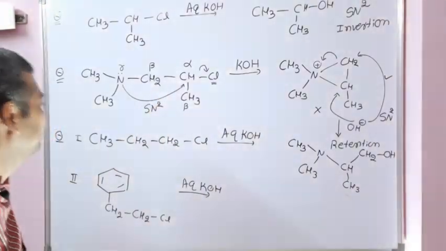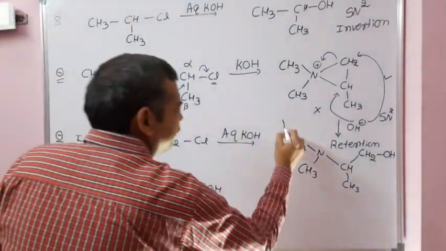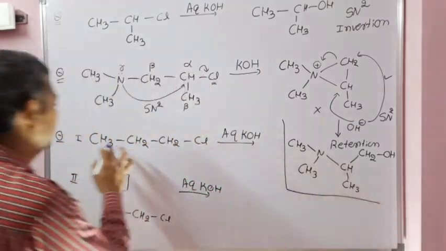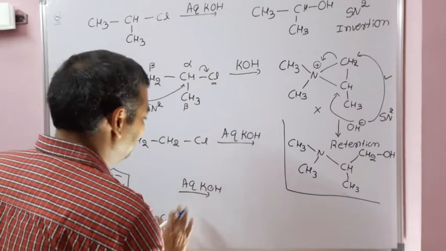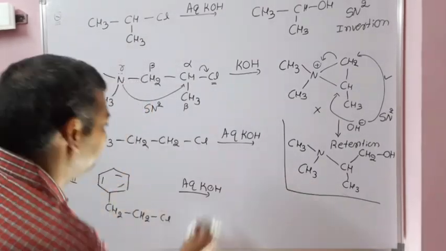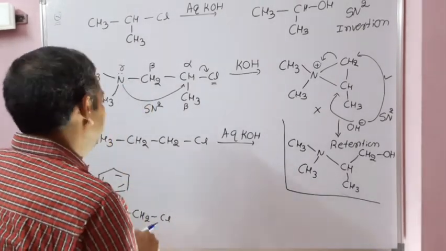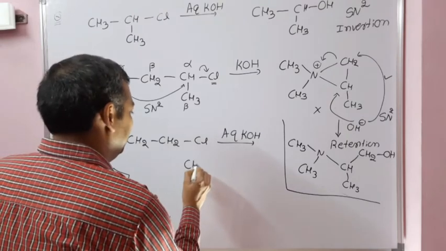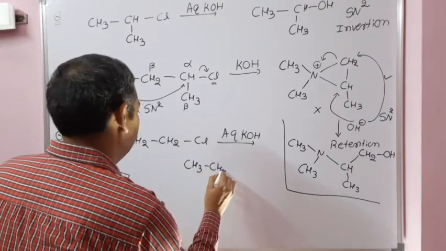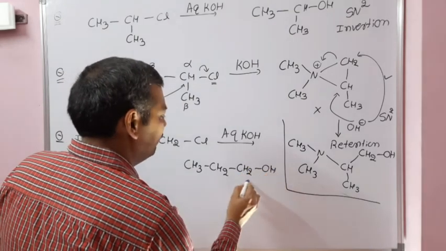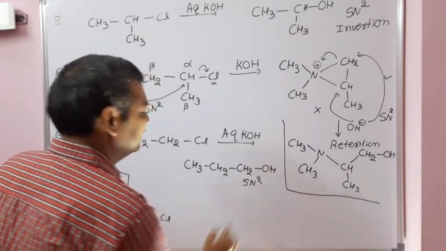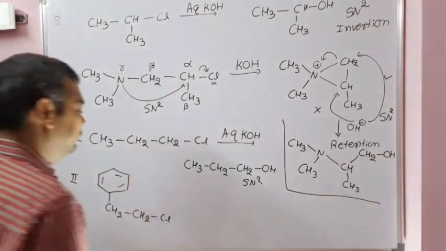Okay, right. Now coming to the next example. So this one, CH3, CH2, Cl. I will write like this. The product obtained here is CH3, CH2. Simple example. But this is an SN2 reaction with inversion of the configuration, and there is no neighboring group participation.